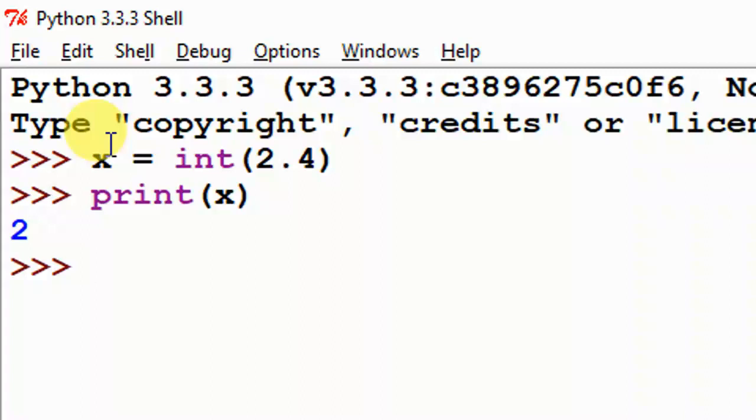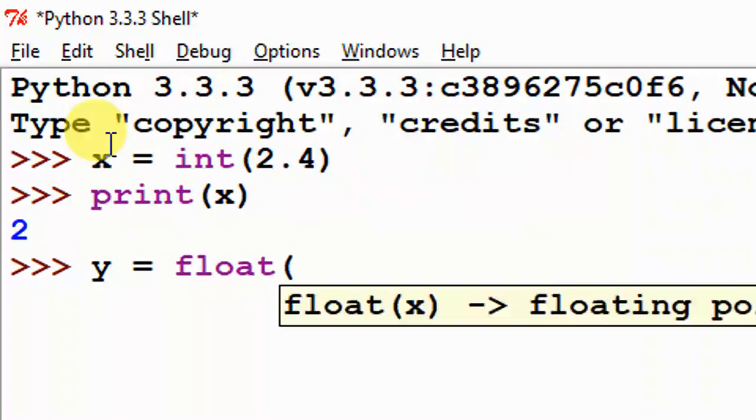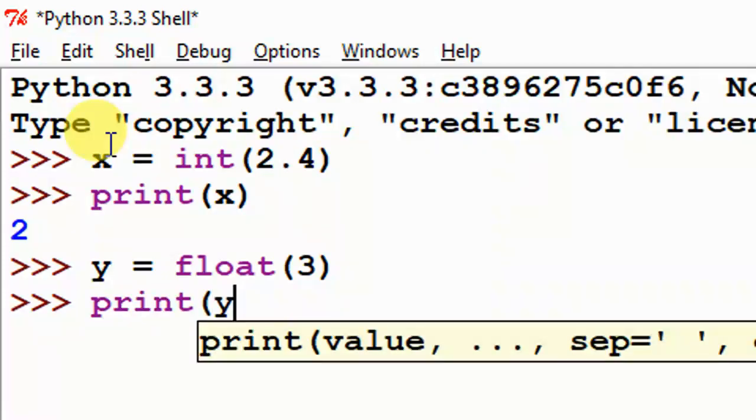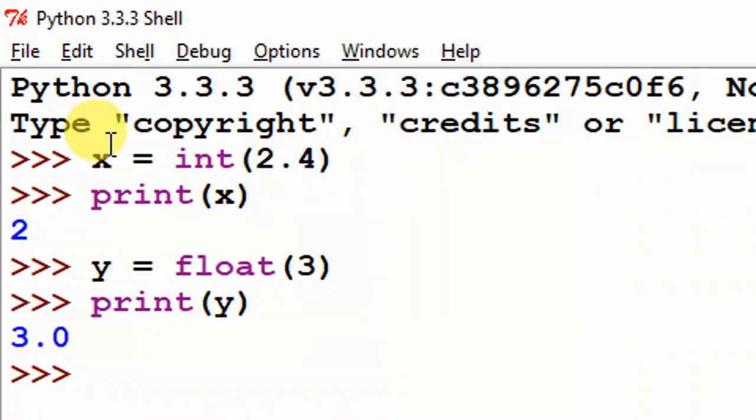Next I am giving float casting. So I create y is equal to float of 3. I give an integer value, but the returned value is a float value. So I print y, and this gives 3.0. This converted the integer value into a float value. This is float casting.